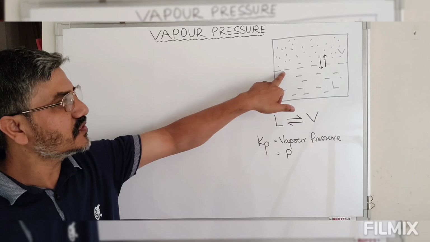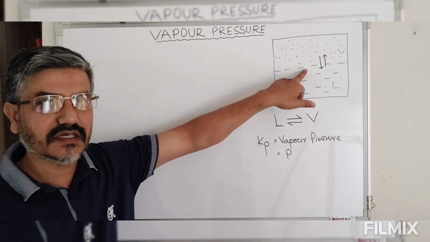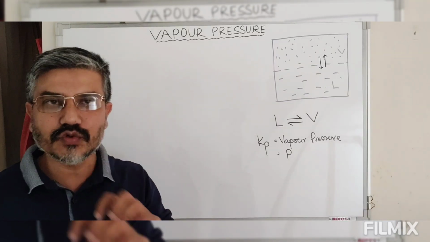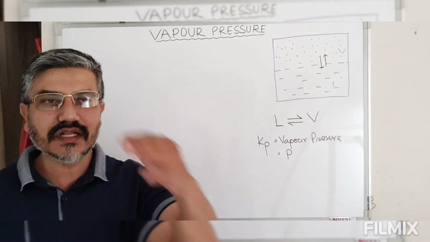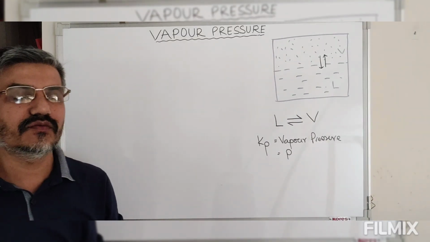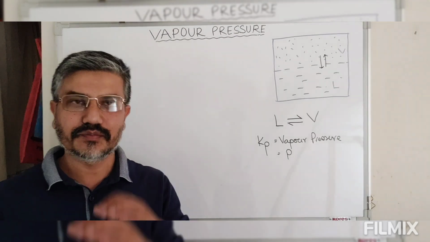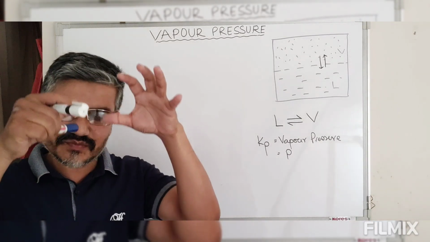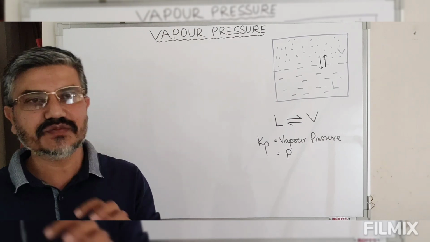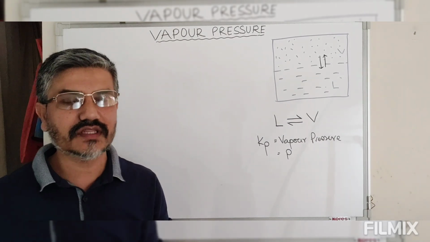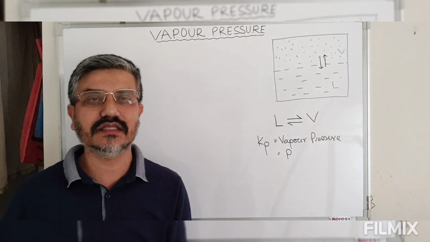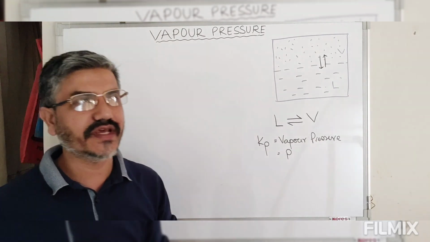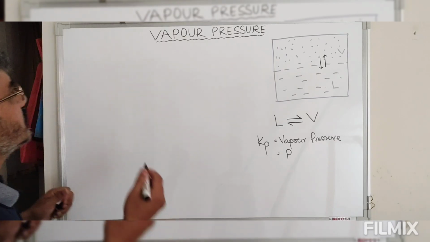So when we have the molecules of solute and solvent present at the surface of this liquid, the number of solvent molecules per unit area that is going in the vapor phase will decrease. As the number of molecules of solvent present per unit area decreases, the vapor pressure of solution will always be decreased. That is, the vapor pressure of solution containing a non-volatile solute will always be less than the vapor pressure of pure solvent. Now how much this is being affected, that is defined by a law which is known as Raoult's law. So look at this, we are discussing Raoult's law.